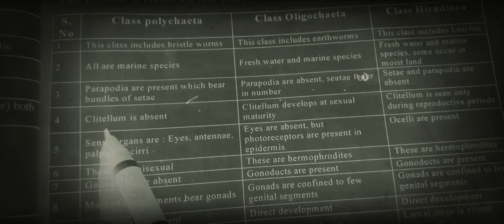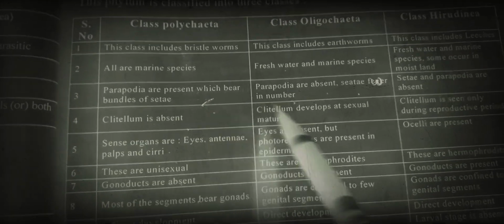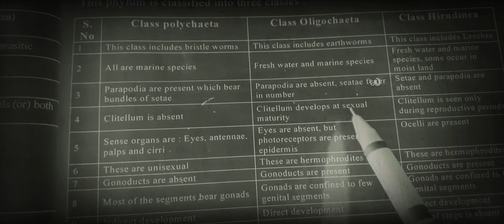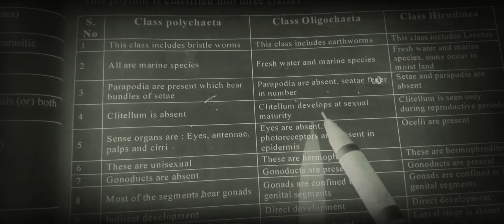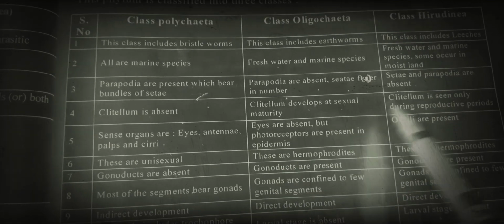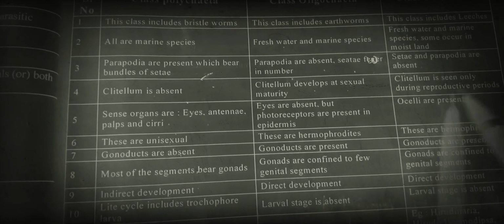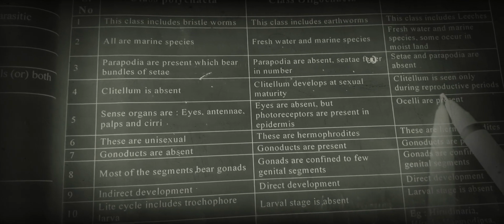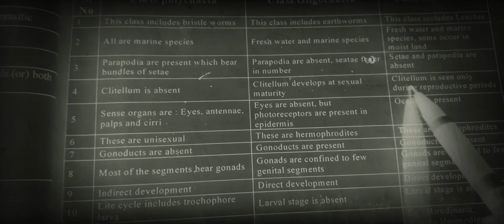Next, in Polychaeta the clitellum is absent. In Oligochaeta the clitellum develops at sexual maturity. This is important, friends. In Hirudinea, the clitellum is seen only during the reproductive period, and after this period it may disappear.